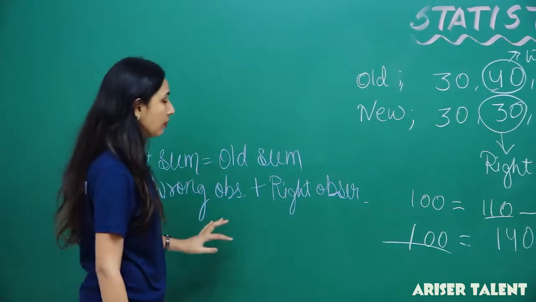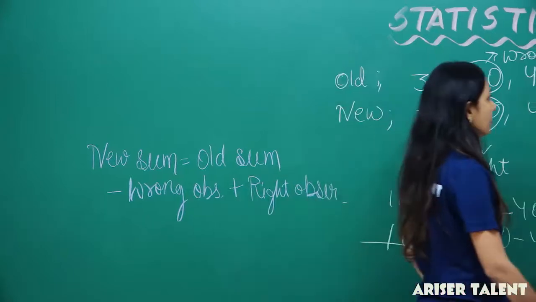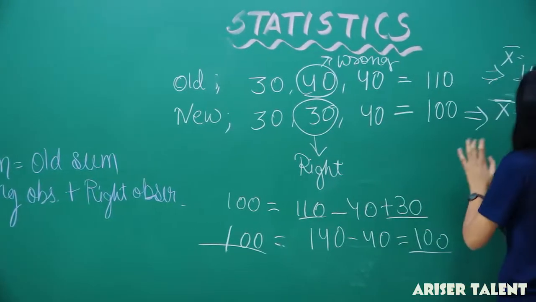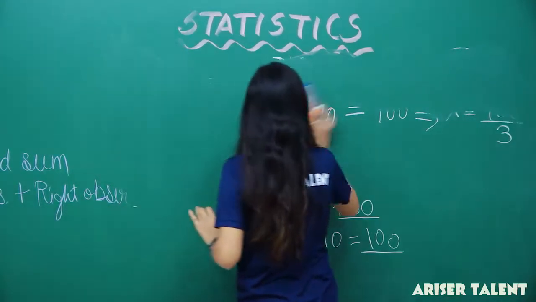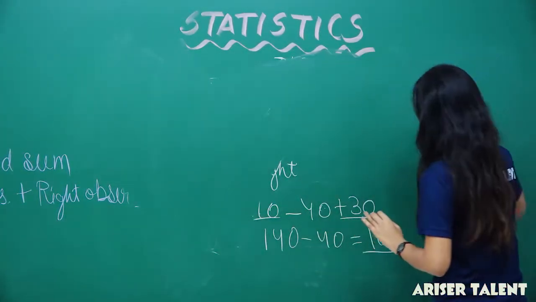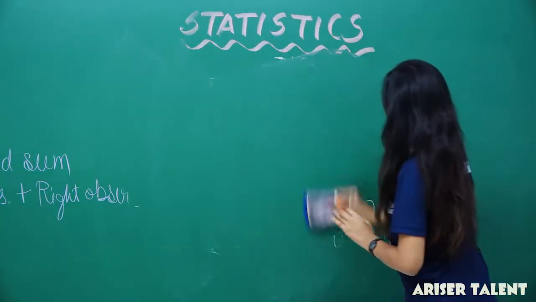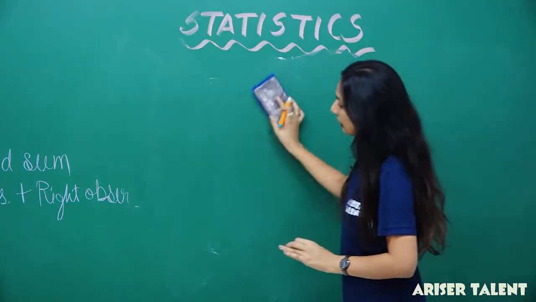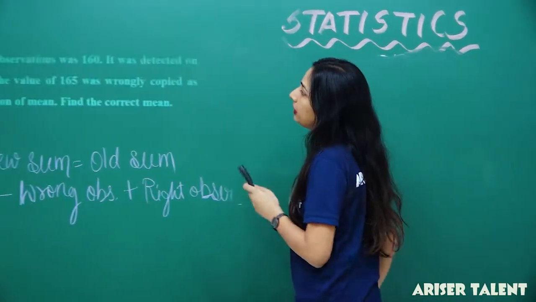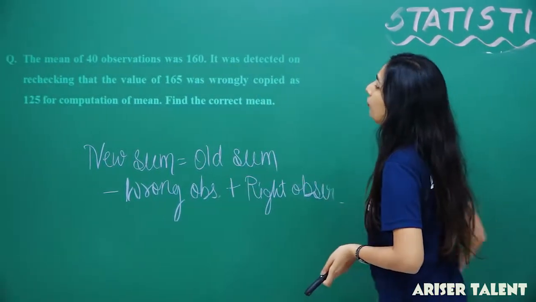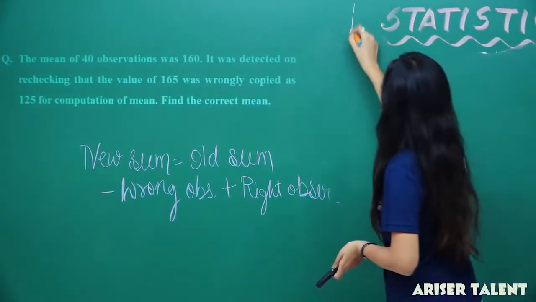I have talked about this formula here because we have to use it in our very next question. What is our next question? I just let you see a glimpse of it, and it disappeared. Here it is: the mean of 40 observations, where the number of observations n is 40.